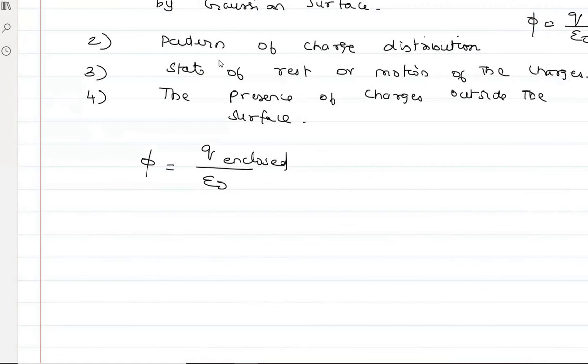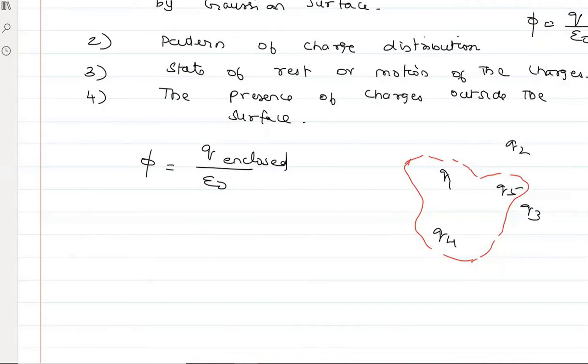If I consider Q1, Q2, Q3, Q4, Q5 and the given Gaussian surface is this one. Let me draw it in a different way. Now tell me, what are all the charges that contribute to the net flux of this Gaussian surface? According to Gauss law, phi is given by Q enclosed by epsilon naught.